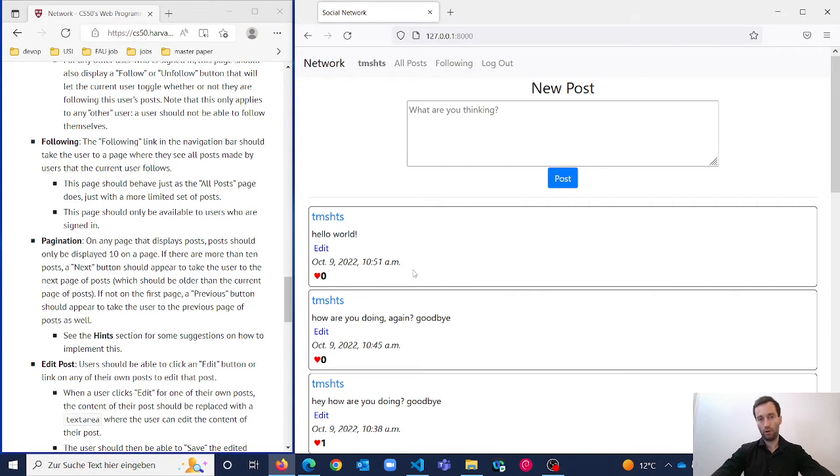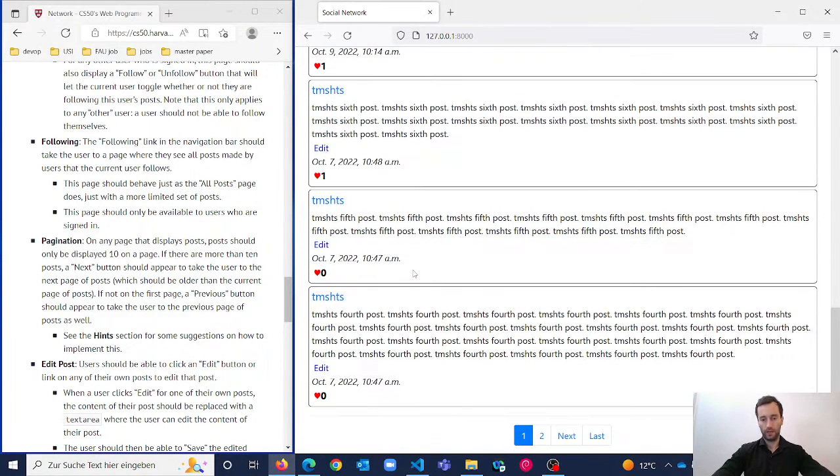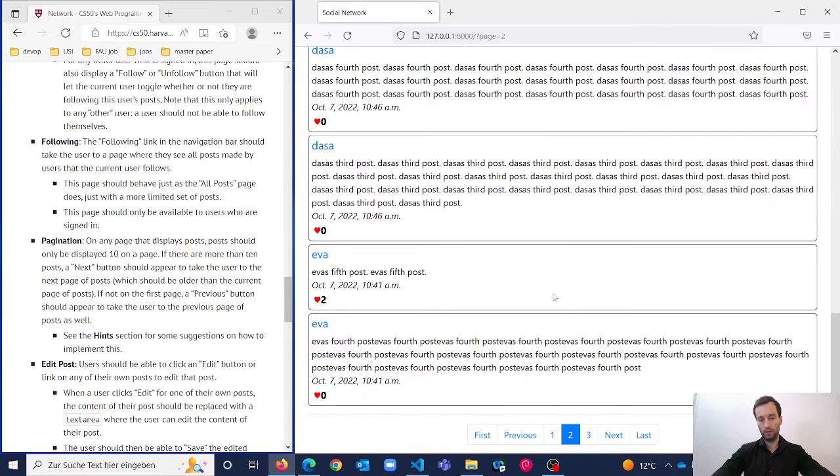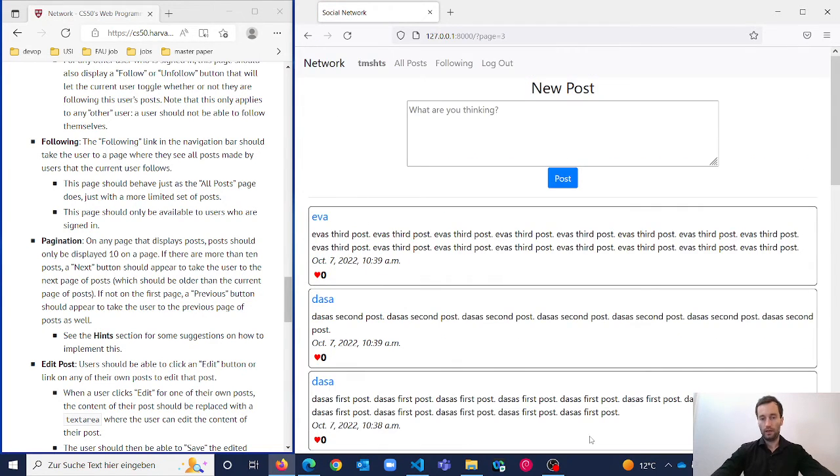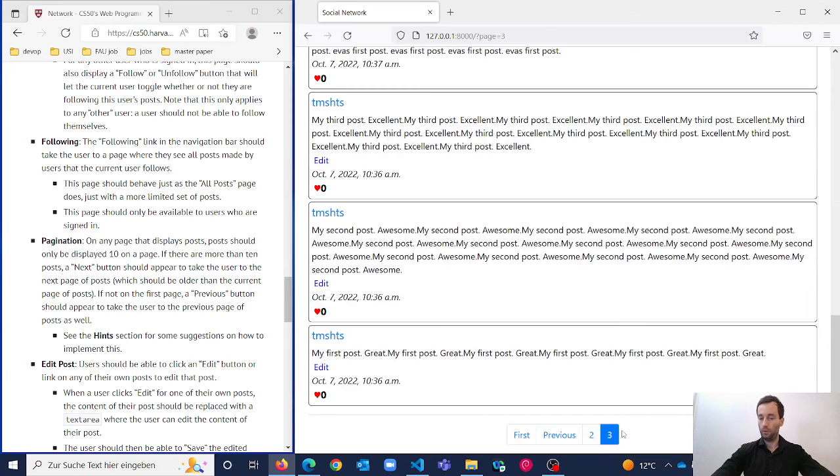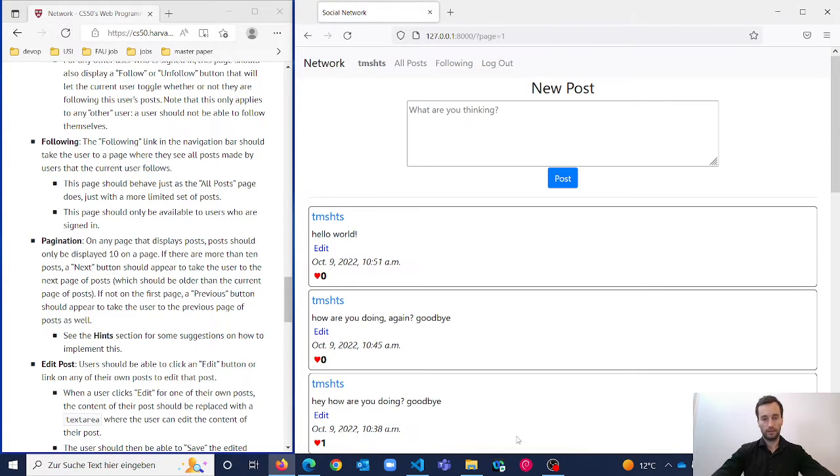Pagination, only 10 posts on the page. I don't see any first or previous page here since I'm on the first page. Once I click on number 2, the first and previous buttons appear, and next and last, since there are still next and last pages. If I click on the third, voila, no next, no last, since I'm on the last page, but I can go back to the first.